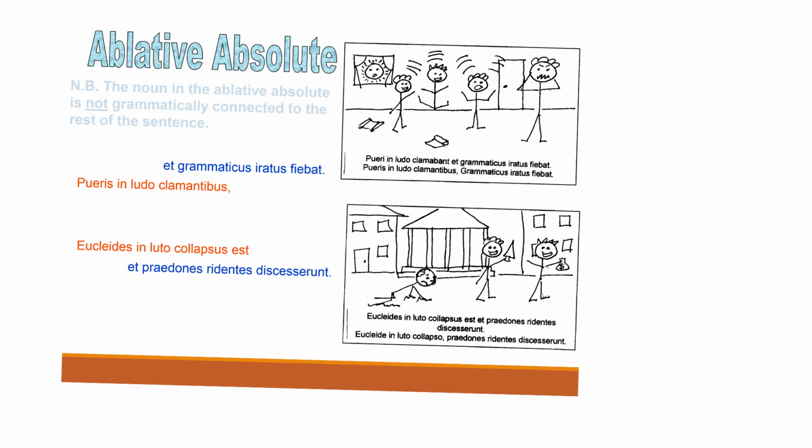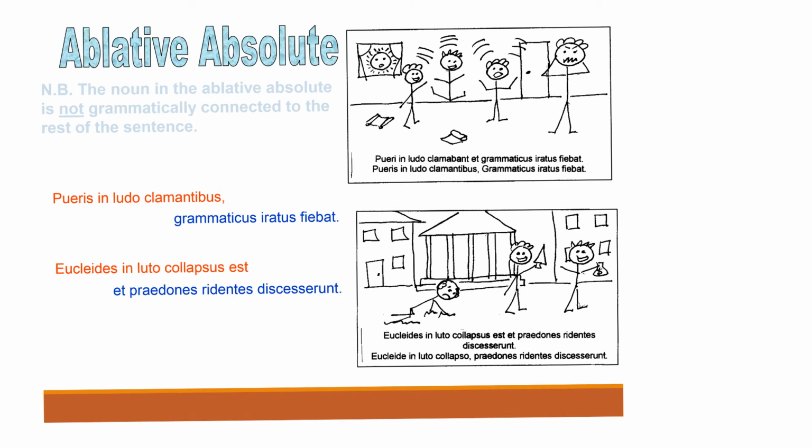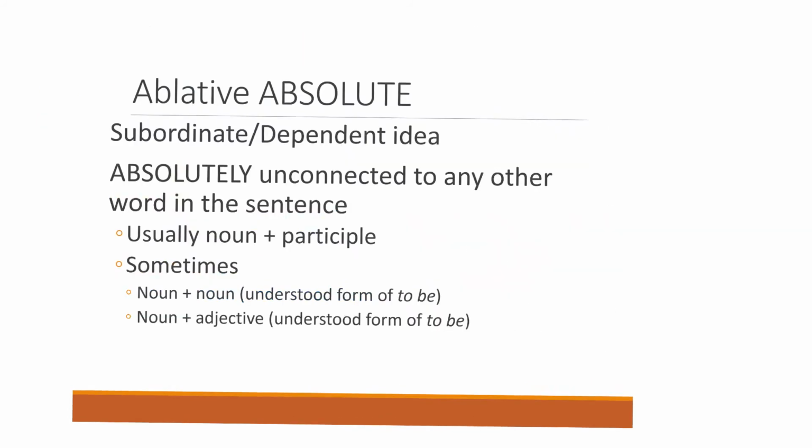Here we've moved that first clause into an ablative absolute, pueris. Now we've disconnected it from the main sentence, and we've just moved the rest of the sentence down. Alright, so here's your need to know. You need to make sure you take this down in your notes. This is what you need to know about the ablative absolute.